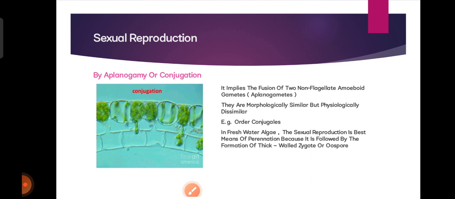Then, aplanogamy and conjugation. It implies the fusion of two non-flagellated amoeboid gametes, meaning aplanogametes. They are morphologically similar but physiologically dissimilar, and the example is the order Conjugales. In freshwater algae, sexual reproduction is the best means of perennation because it is followed by the formation of a thick-walled zygote or oospore.